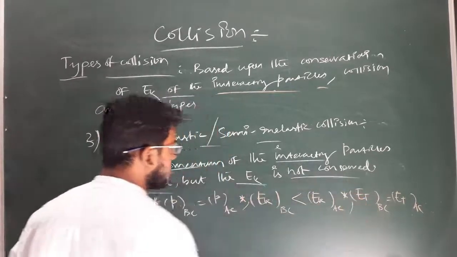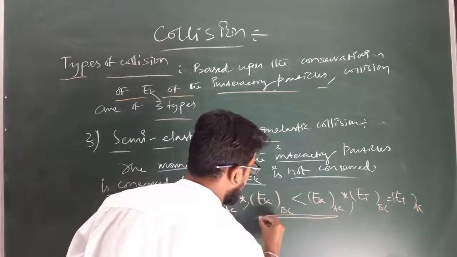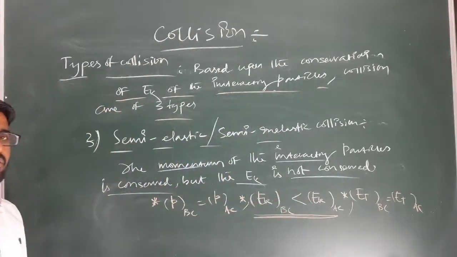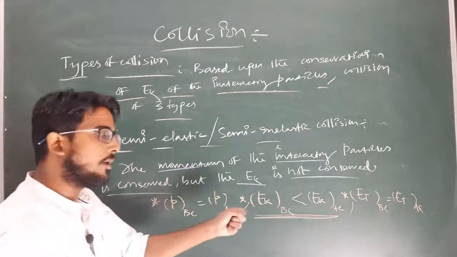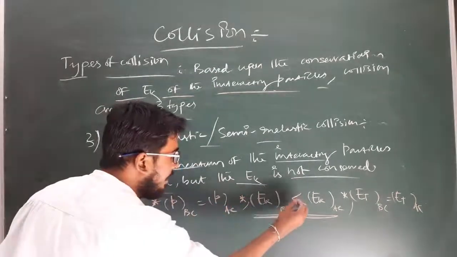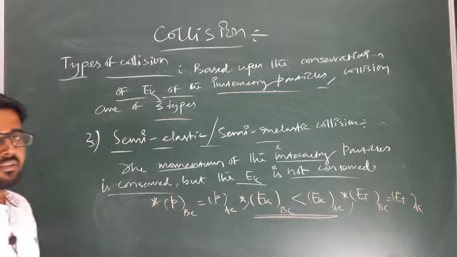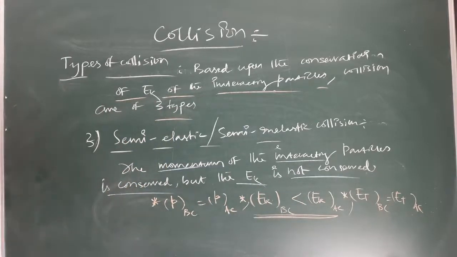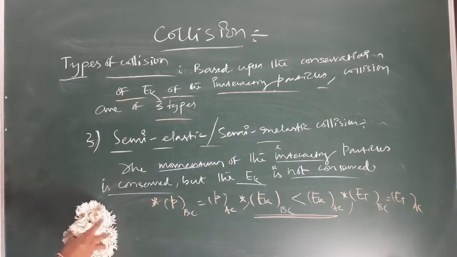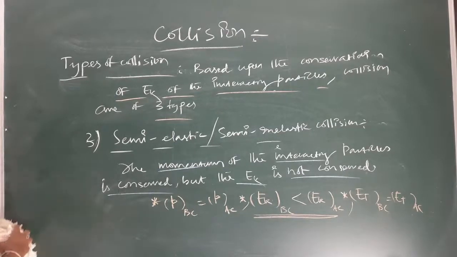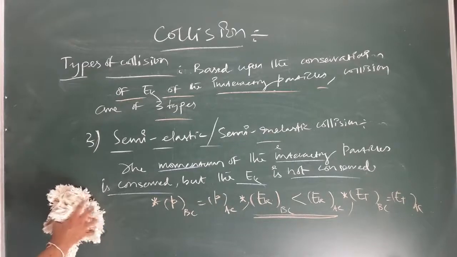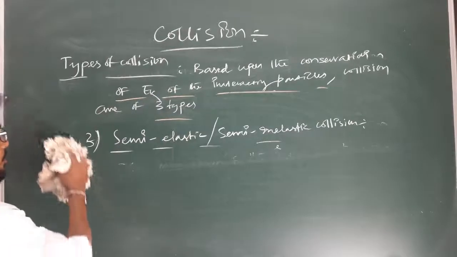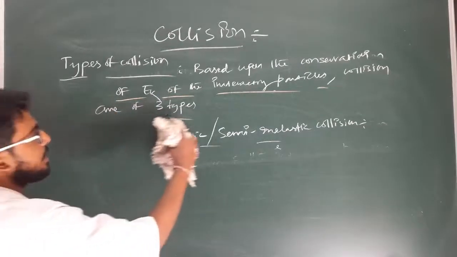Semi-elastic collision. So you have to remember that in case of semi-elastic collision, the kinetic energy before collision is less than that of kinetic energy after collision. But in case of perfectly inelastic collision, it is highly less in comparison to after collision. Clear? So these are the conditions depending on which we can distinguish between elastic, perfectly inelastic and semi-elastic or semi-inelastic collision. Okay. So these are the three types of collision depending upon the conservation of kinetic energy.